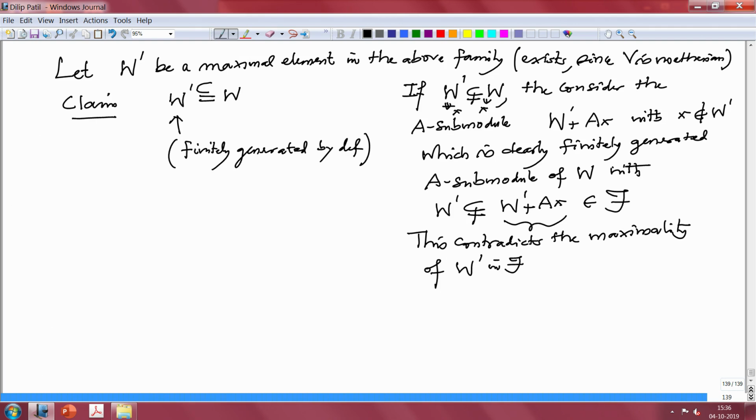Therefore, we proved our claim. So, this proves that W equal to W prime is finitely generated. That is what we wanted to prove.